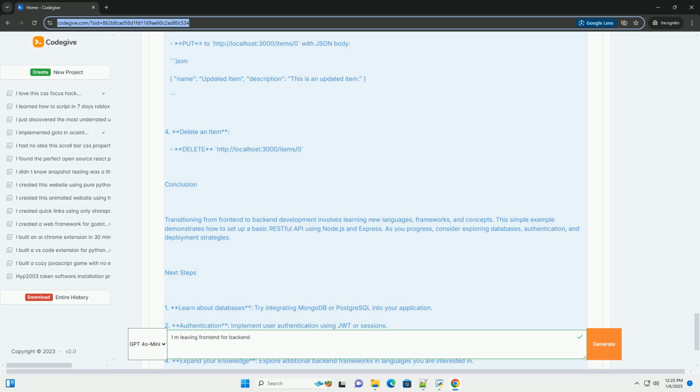Next steps. 1. Learn about databases. Try integrating MongoDB or PostgreSQL into your application. 2. Authentication. Implement user authentication using JWT or sessions. 3. Deployment. Learn how to deploy your application on platforms like Heroku, AWS, or DigitalOcean. 4. Expand your knowledge. Explore additional backend frameworks in languages you are interested in. By embracing these concepts and practices, you can successfully transition into backend development.